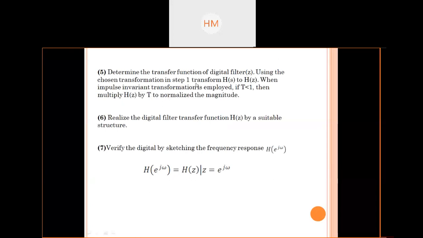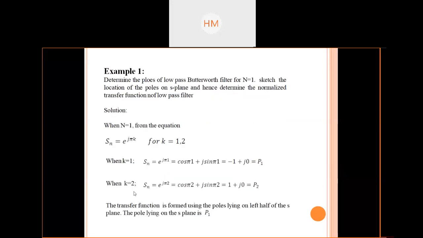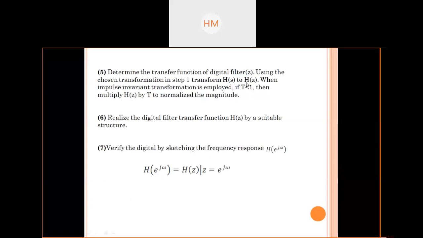Step 1 was started by choosing any one of the transformation techniques, IIT or BLT. So whichever transformation technique you are using in step 1, the same transformation technique you have to use to convert this H of s into H of z. Clear?